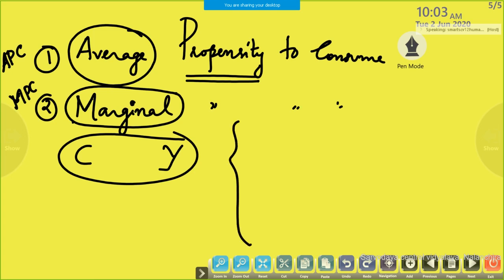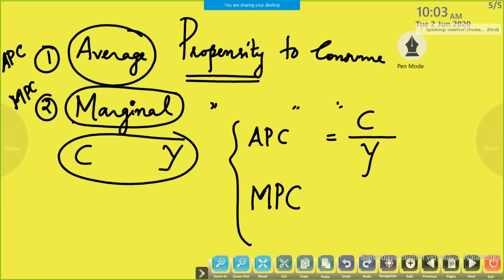From here we can write one formula using these two terms. For APC, the ratio between total consumption and total income. So total consumption is C and total income is Y. Okay. And for MPC, how can we make the formula? The ratio between additional consumption and additional income. So additional consumption is delta C and additional income is delta Y. Clear? Okay.